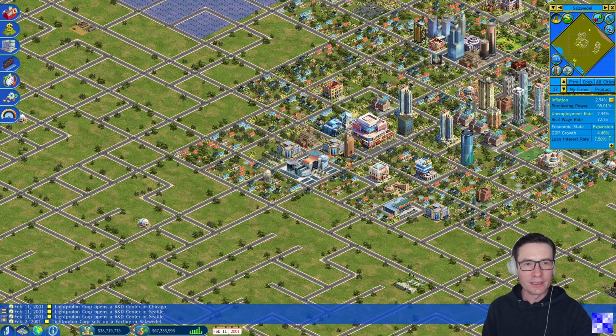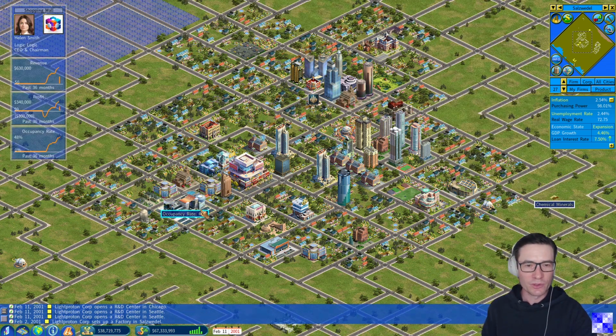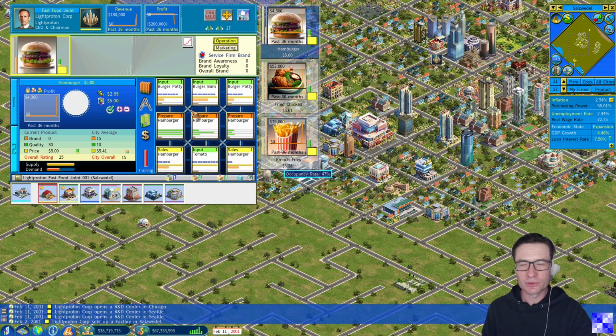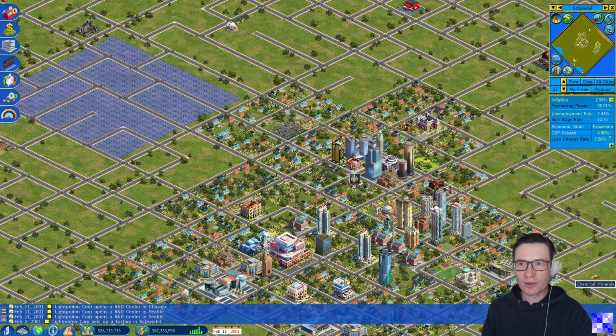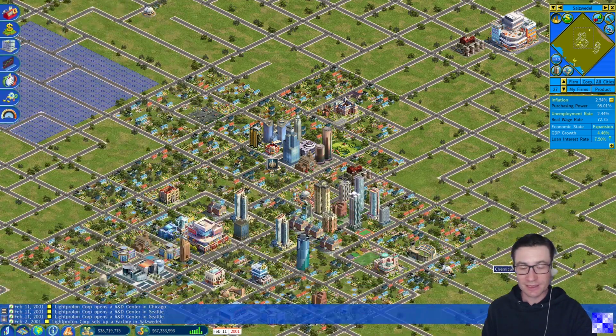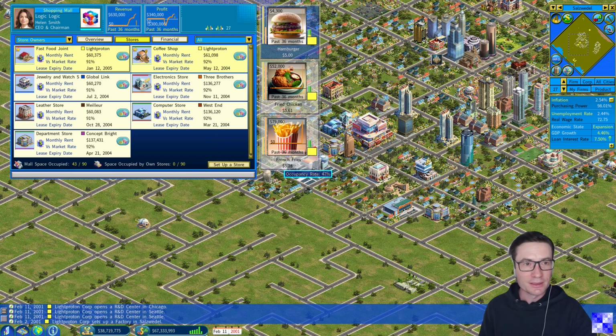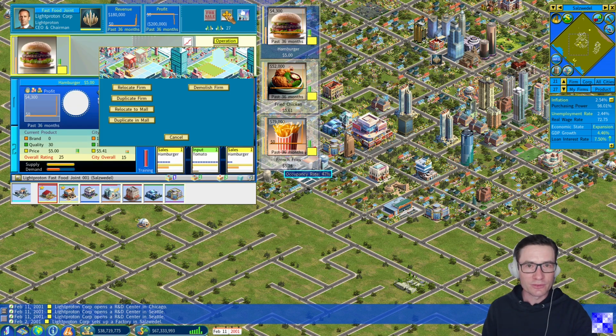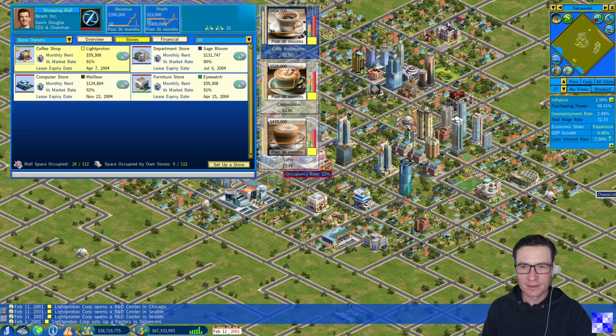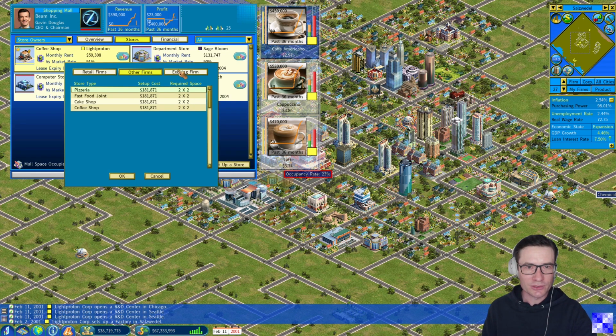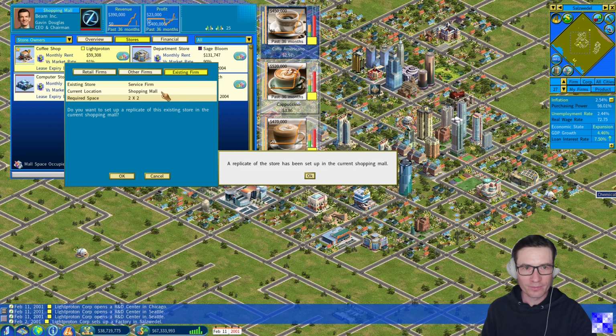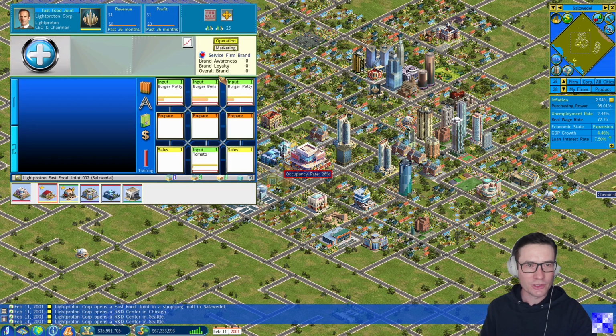The next step would be to grow our fast food chain. We only have 1 restaurant now, and for sure we want to have many more. We will set up again in all of the shopping malls of the city, just like we have done this with coffee shops, fast food joints. And we will make use of a very helpful function, and this is the duplicate in mall feature. We activate it. Go to the next shopping mall, set up a store, existing firm, click OK. It's the service firm, 2x2 size, and there it is, fast food joint.